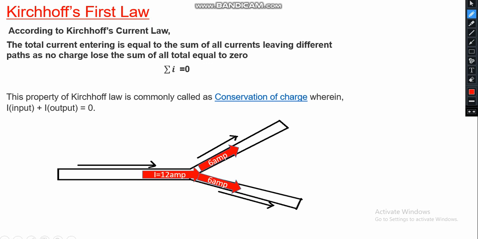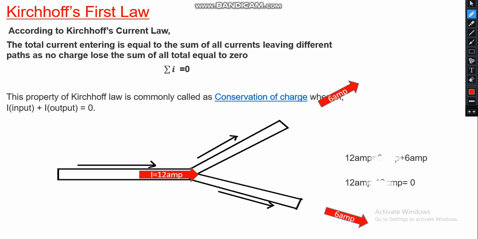For example, current enters and divides into two branches, and the difference must be equal to 0. When we calculate 12 ampere input and 6 ampere and 6 ampere output, the total current must be equal to 0.